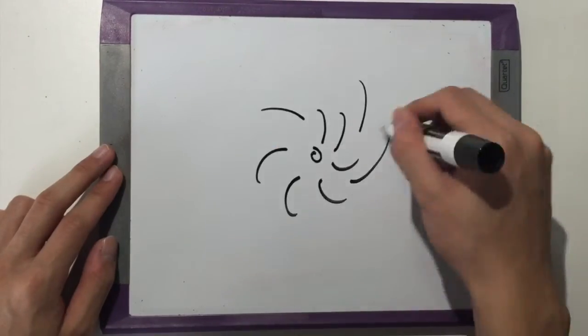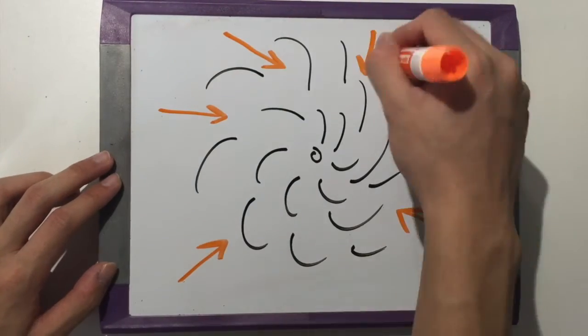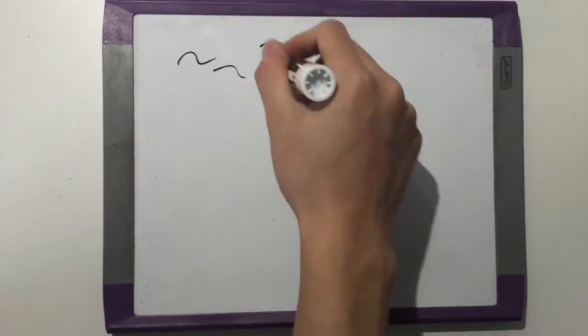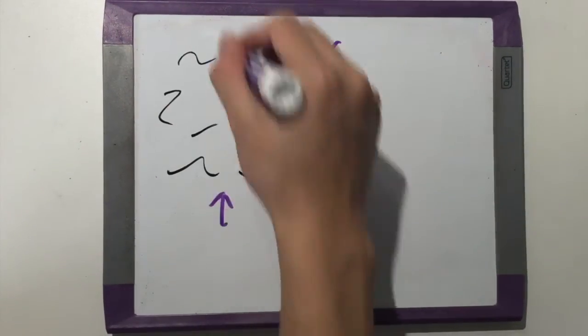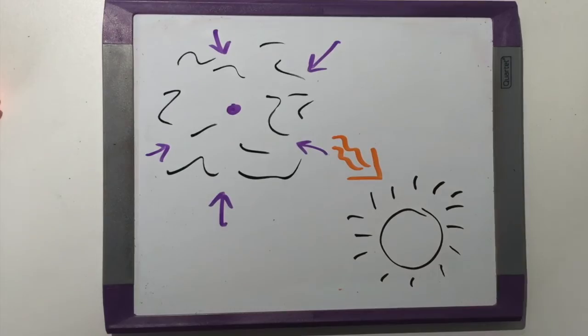Gravity also brings the galaxies together. The planets orbit around the star, and the stars orbit around the supermassive black hole in the center of the galaxies. Gravity is also responsible for creating stars. The gravitational force brings clouds of dust together, which becomes hotter and hotter, and eventually becomes a star.